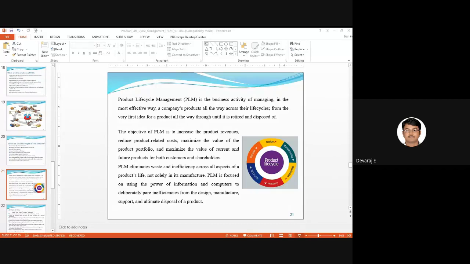PLM eliminates waste and inefficiency across all aspects of a product's life, not solely in its manufacturing. PLM is focused on using the power of information and computers to deliberately eliminate inefficiencies from the design, manufacturing, support, and ultimate disposal of products. So if you use all these five softwares that I explained to you in yesterday's class, then it will be easy for you to control all these things, right? All these things will be controlled by what? By computers, right students? Yes, sir.